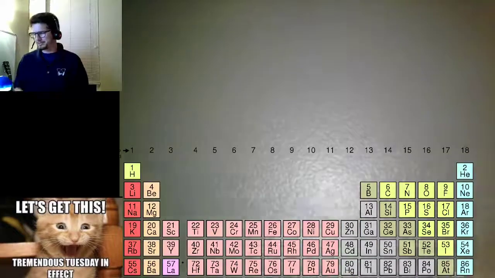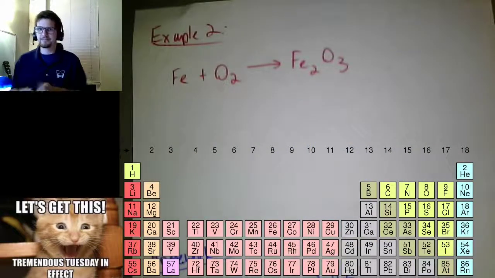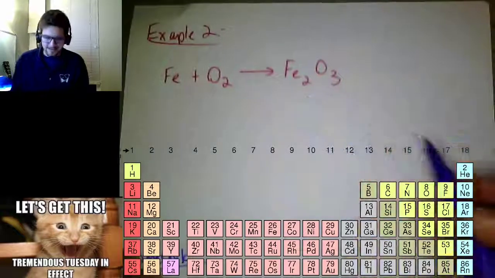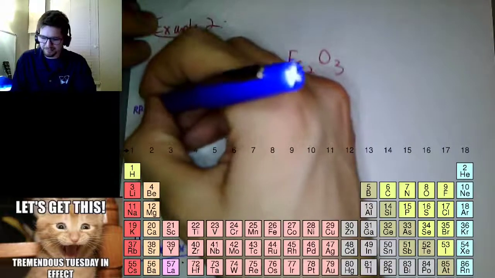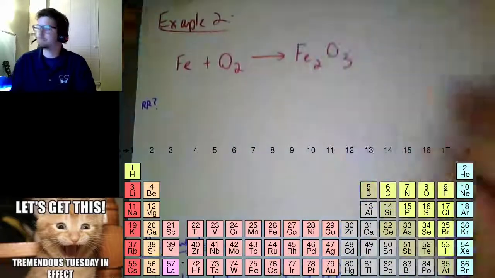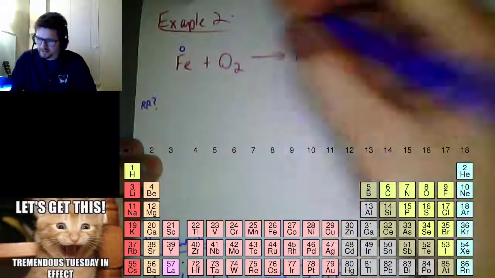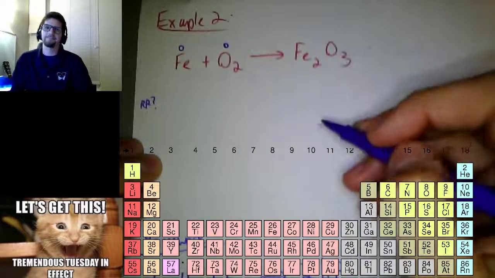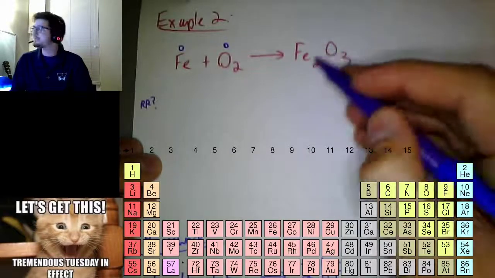Let's look at example number 2. Iron plus oxygen gas gives me this load of a mess. What do I do with it? Well, first off, is it a redox reaction? My number one thing I need to check for is what are my free atoms. Do I have any free atoms? Yes. Iron's free. Oxygen's free. So do I have any ions? Nope. Compound sum's going to need to be 0.